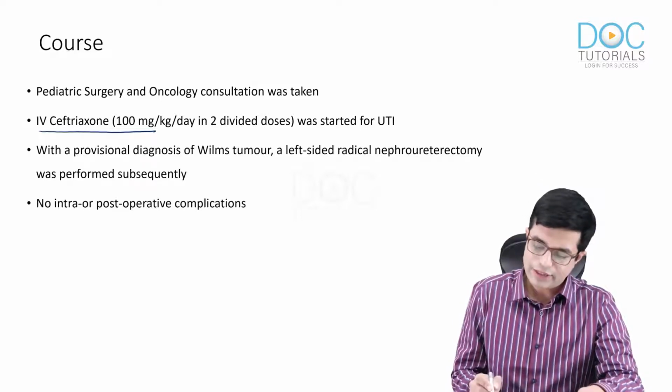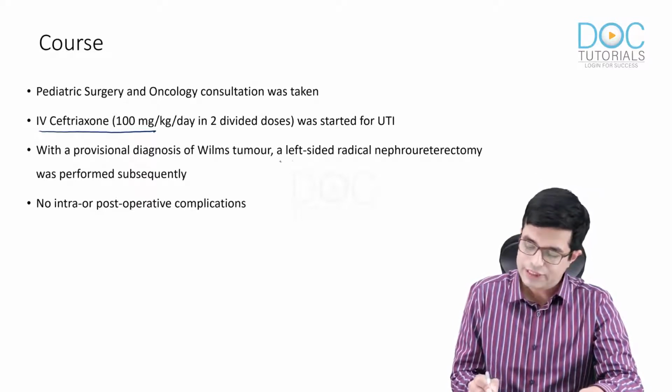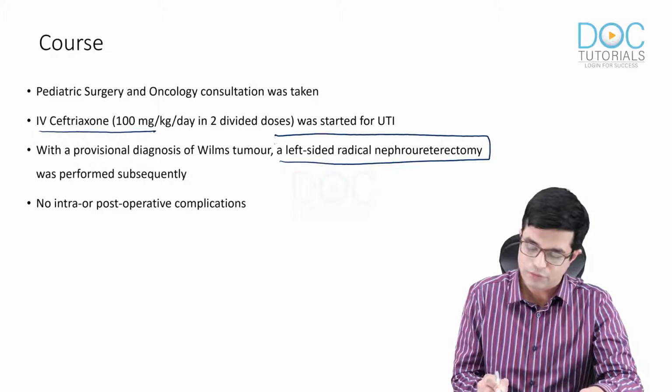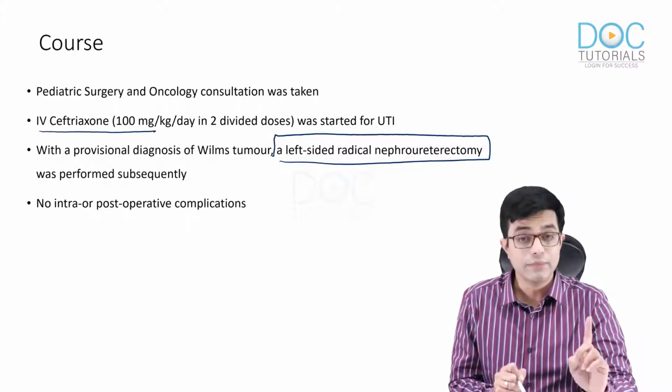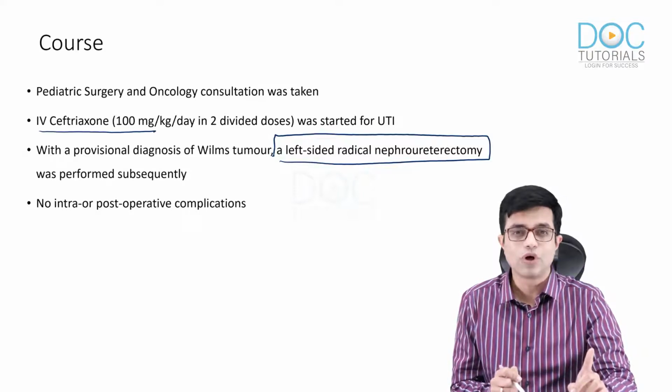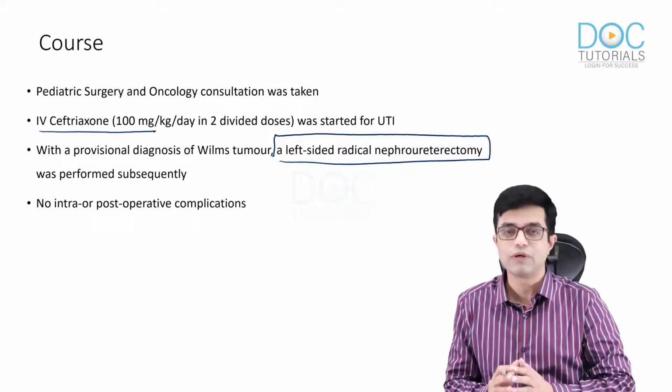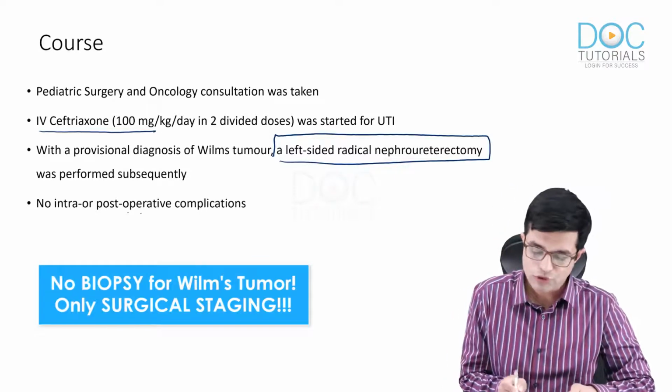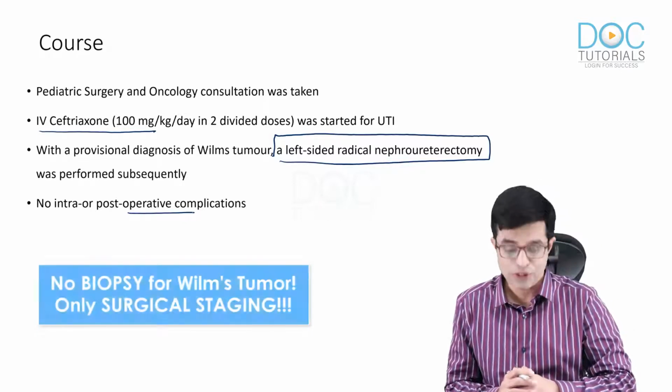With the provisional diagnosis of Wilms tumor, a left-sided radical nephroureterectomy was performed subsequently. Remember, we don't do biopsy directly in Wilms tumor. It is always a surgical staging which is performed, and no intra and post-operative complications were seen in the patient.